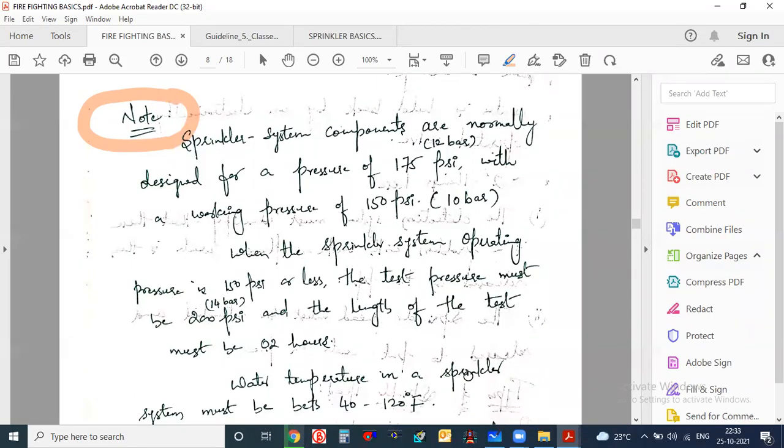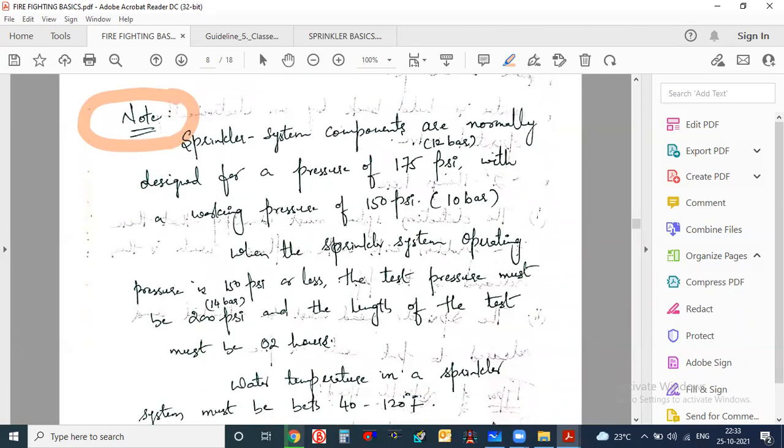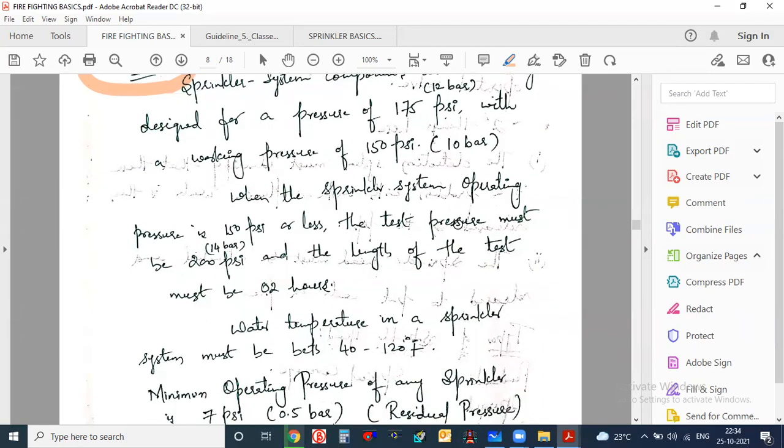Okay. And here you see some points I have written. This point also I have taken from NFPA 13 only. The maximum pressure for any sprinkler system is 175 psi. This is the maximum pressure for any sprinkler-based building. So this point is given in NFPA 13. When we open the NFPA 13, I will show you where it is written. And a working pressure is also given, 150 psi. And there is a test pressure also given. The test pressure should be 200 psi or 14 bar, and the length of the test must be 2 hours.